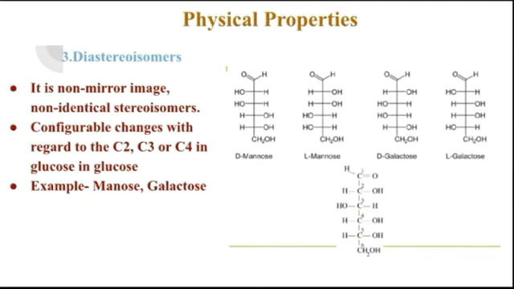diastereoisomers. It is a non-mirror image, non-identical stereoisomer. The total configuration changes with regard to C2, C3 or C4. We see the change only in carbon second, third or C4, not second to fifth. We call it diastereoisomers. For example, mannose and galactose.